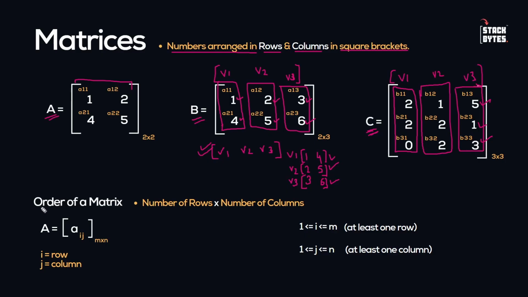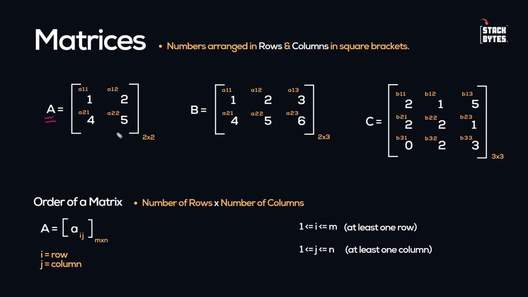Now there is a concept which is order of a matrix, which is nothing but number of rows into number of columns. So that's how we represent the order of a matrix. Now here if you can see, matrix A has the order 2 by 2, 2 into 2, right? Why? Because this matrix A has two different rows, and the rows are called I1. This is the I1 row. This is the I2 row. Okay. And there are two different columns as well. So J1 column is here. Okay. And J2 column is there. And because we have two rows and two columns, so number of rows into number of columns we write. So 2 by 2 matrix is there.